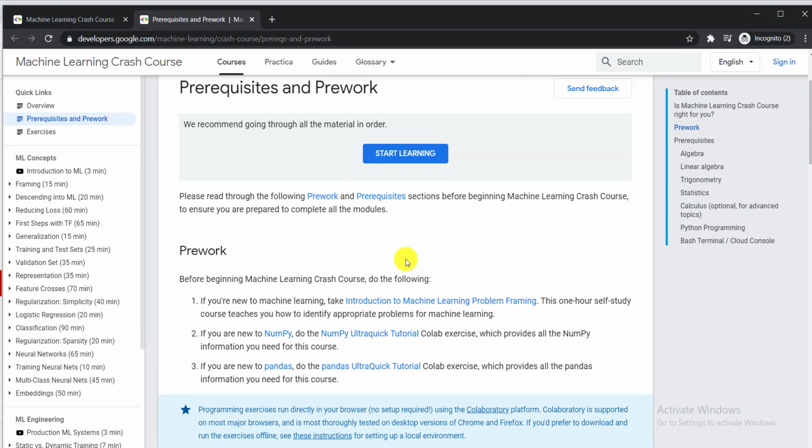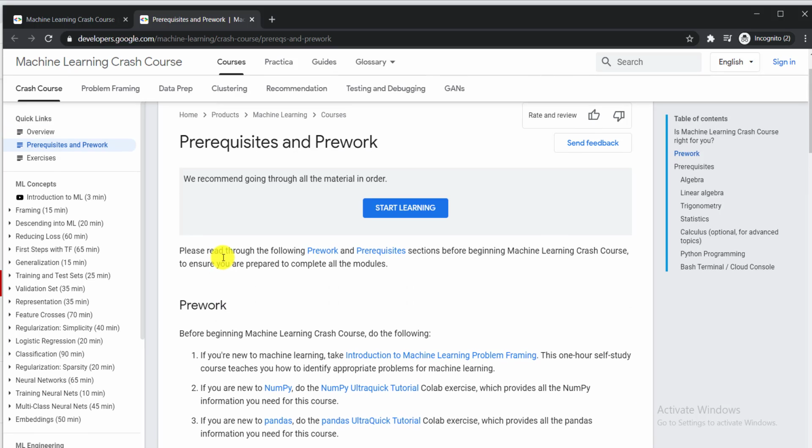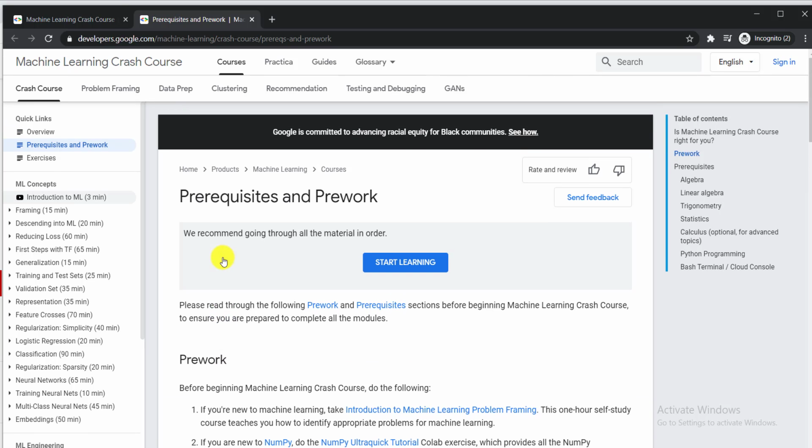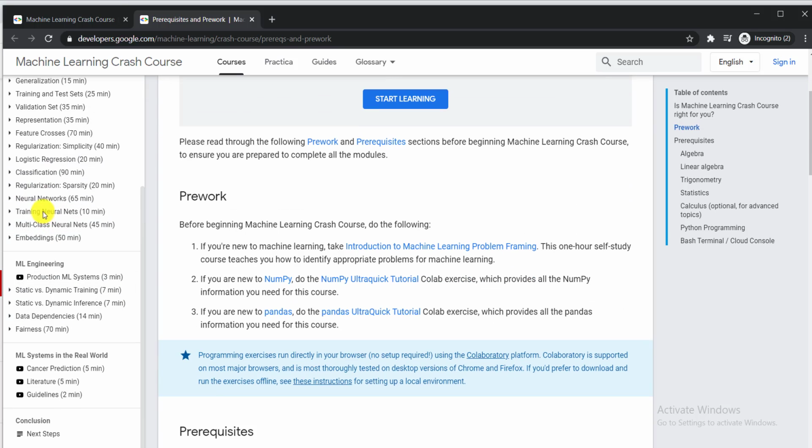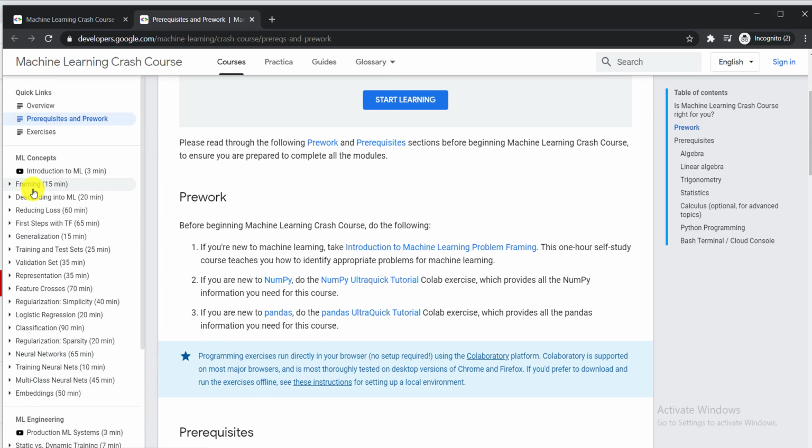And here you can see, before beginning machine learning crash course, you need to do the following. If you are new to machine learning, take introduction to machine learning problem framing. Then if you're new to NumPy, do the NumPy tutorial. That means if you're new, they will provide you some guidelines step by step. You need to click here, and here you can see machine learning concepts. All the concepts are here, so you can learn from these.